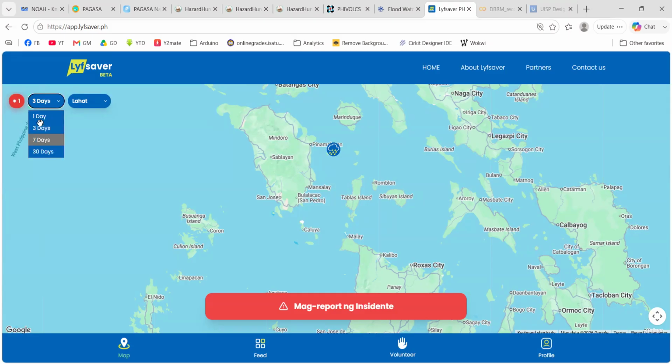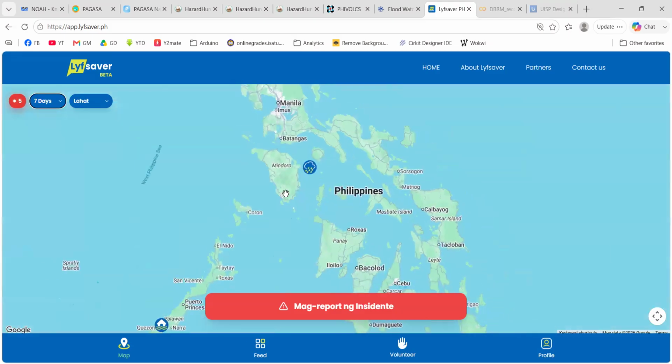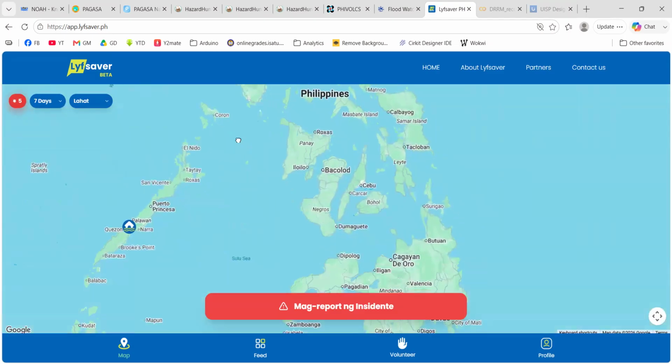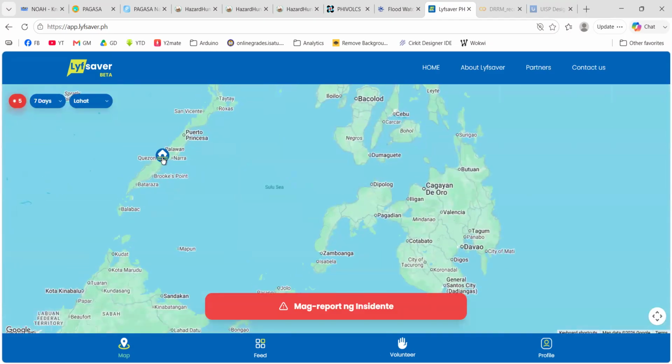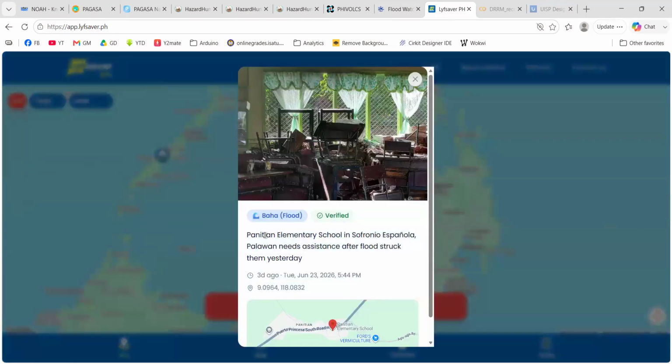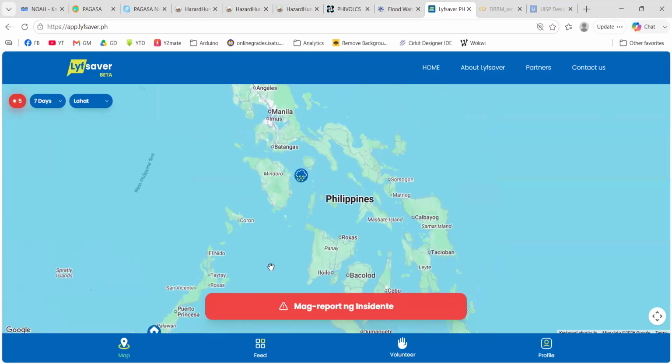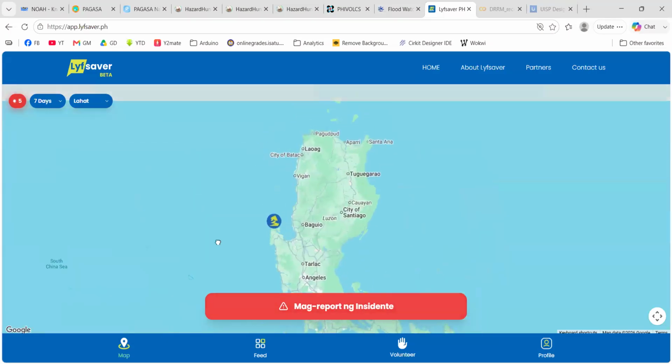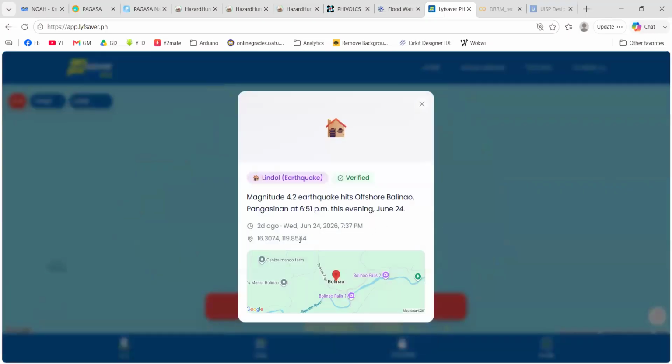In the past 7 days we have five. Let's see where the other four are. We have one in Palawan. There's flooding in this area, in a school. So it's nice to be aware. At least you can extend some help, you can do something.